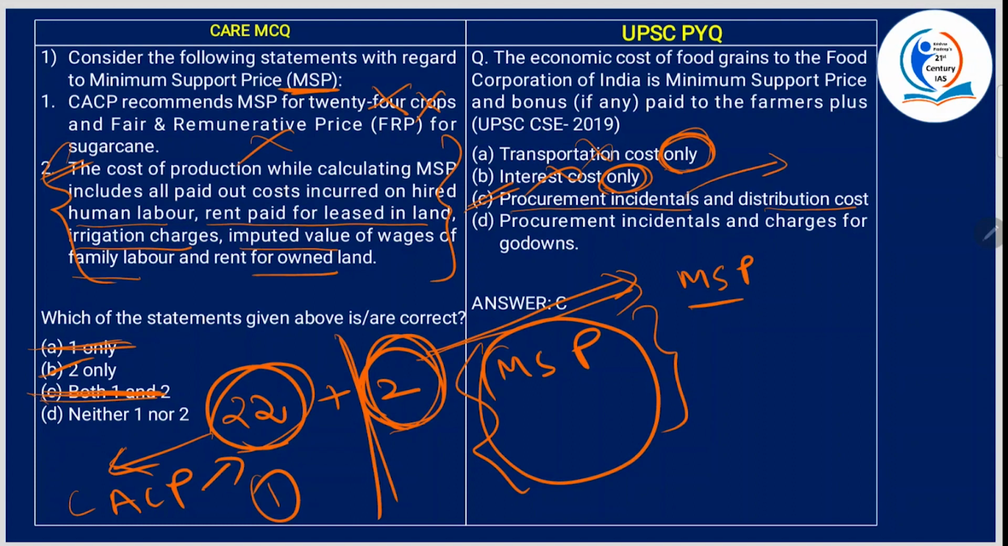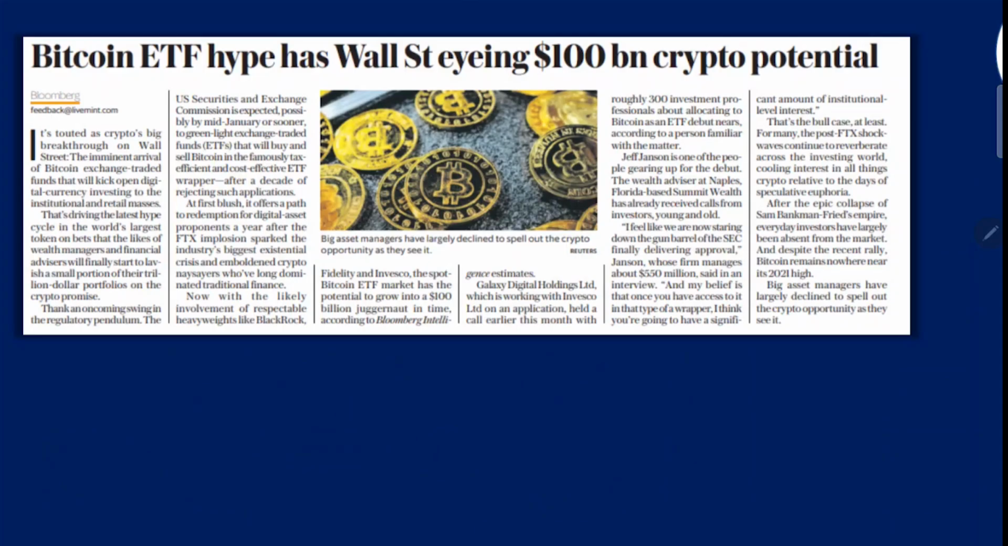Now, what are procurement incidentals? They are the initial costs incurred during the procurement of food grains. And distribution cost means freight, handling charges, and losses during transit. So C is the answer.